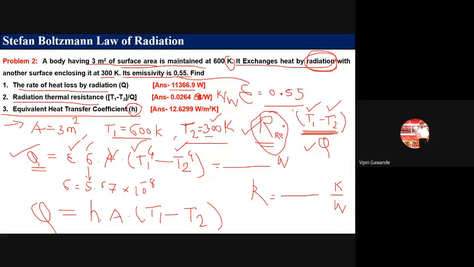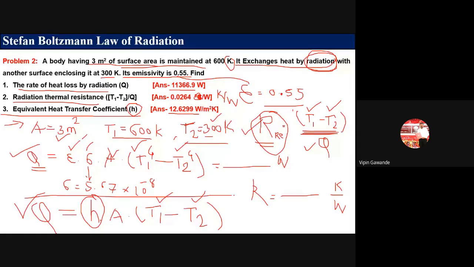Now we have to calculate the value of H, so we use the formula for convection: Q is equal to HA (T1 minus T2). Q we already calculated, that is 11366.9. H we have to calculate. A is given in the problem, 3 meter square. T1 is given 600, T2 is given 300. We have to calculate only the value of H. If you put everything here, you will get the value of H as 12.6299. And the unit of H is watt per meter square Kelvin.